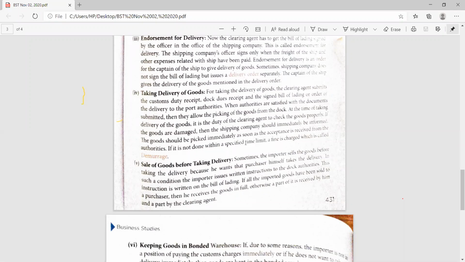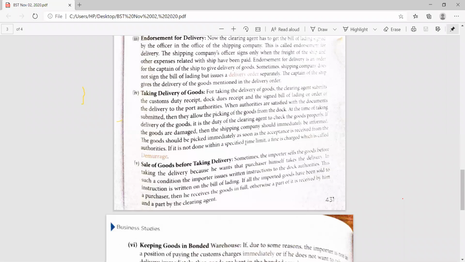Sometimes importers sell the goods before taking delivery. At that time, the purchaser takes the delivery of the goods directly from the port. Suppose I am an importer and you are a buyer from me. You are purchasing the goods, and I tell you that the goods are to be exported at this particular port area.